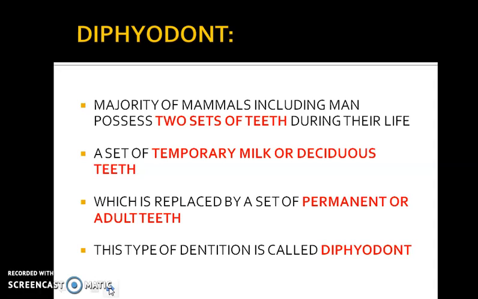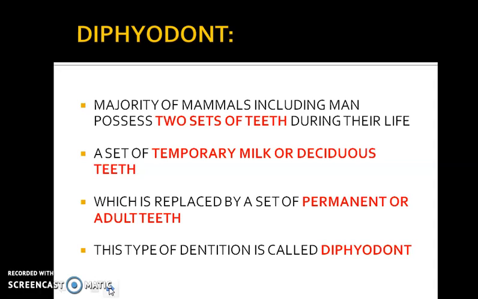This type of dentition is called diphyodont. So basically what happens is, in the initial phase of life of an individual, when the individual is in its early stage, in an infant form, he has the temporary milk teeth, maybe till the age of 6 to 8.